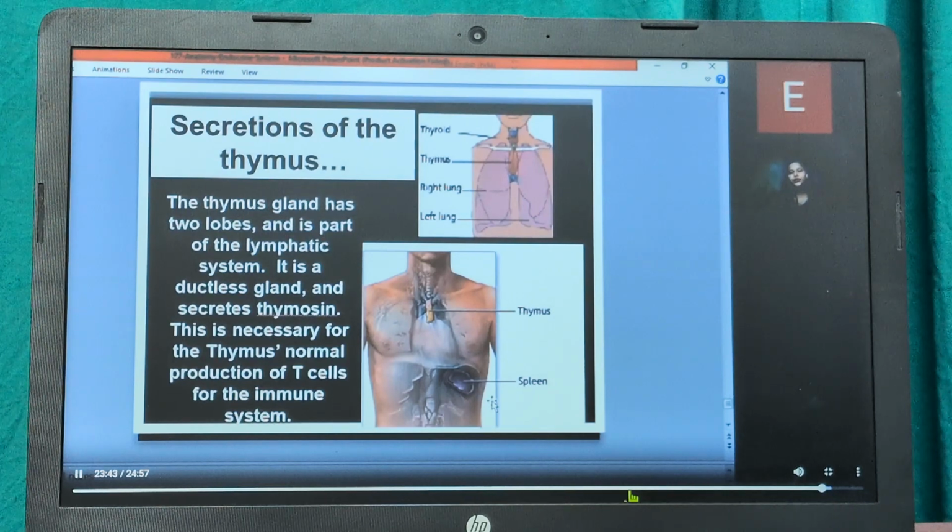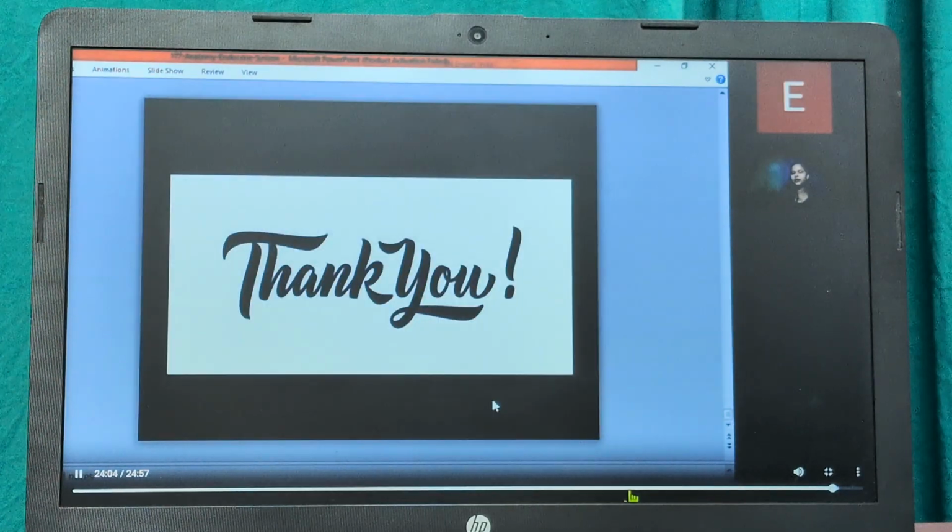Then comes the secretion of the thymus. What is the secretion of the thymus? The thymus gland has two lobes and it is necessary for the normal production of the T cells of the immune system. In the immune system, we have T cells. So the thymus helps in the production of the T cells for the immune part of our body.